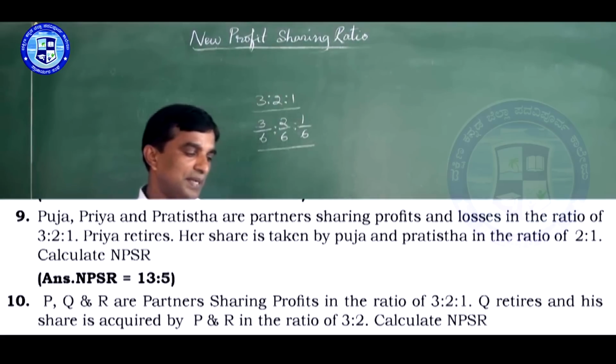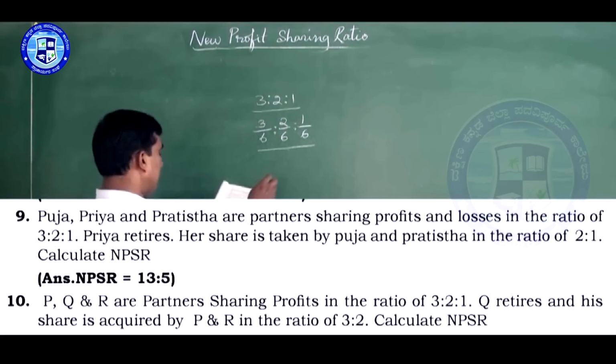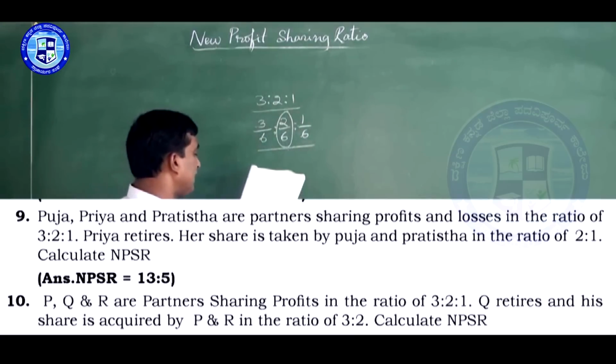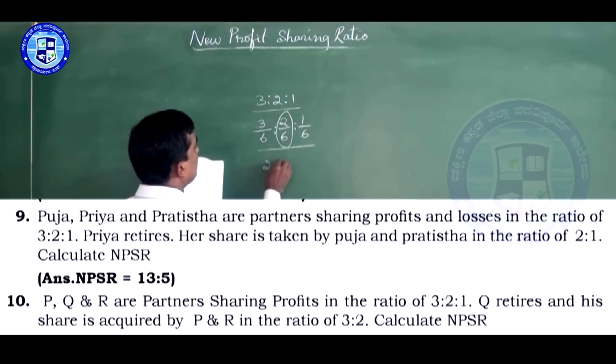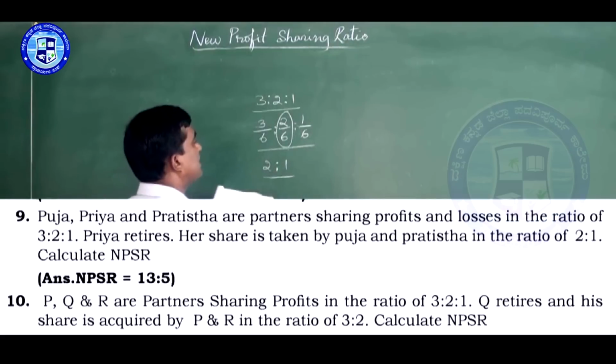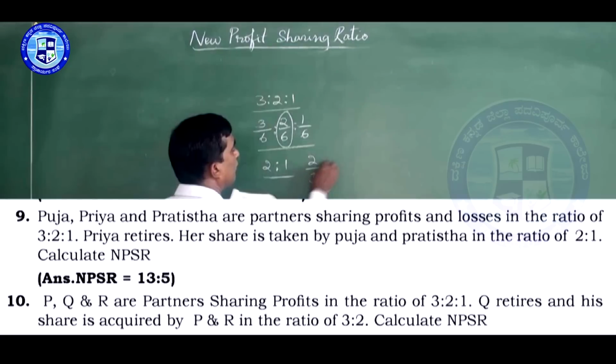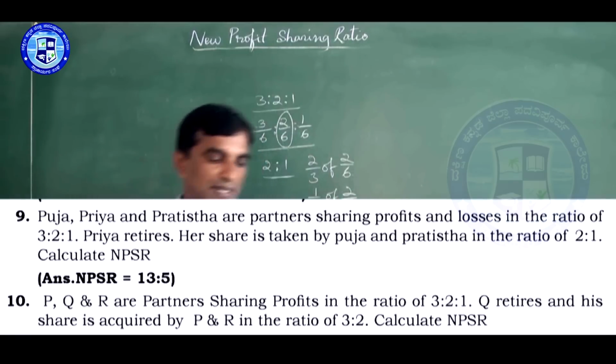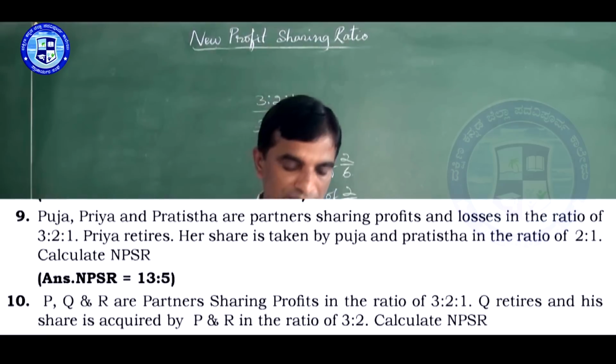And Priya, the second partner, retires, her share is taken by Pooja and Pratishtha in the ratio of 2:1. That means 2/3 of 2/6 and 1/3 of 2/6. That's all.